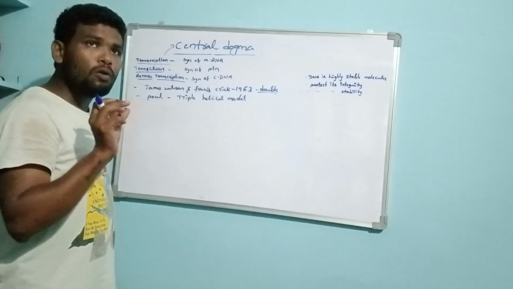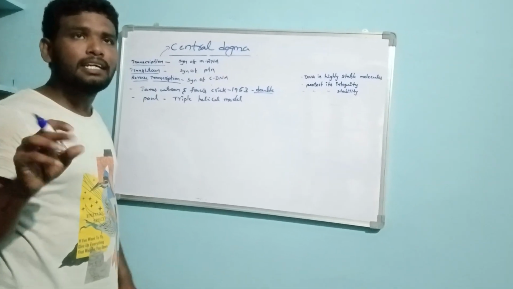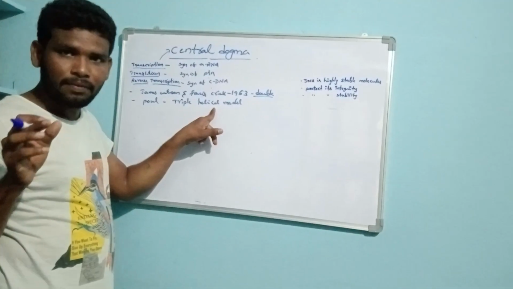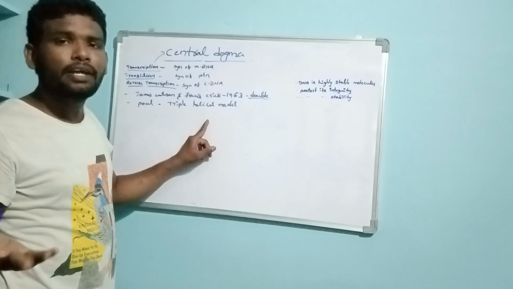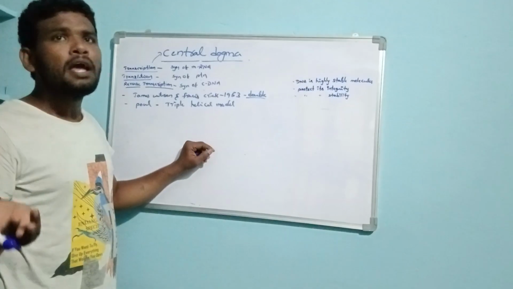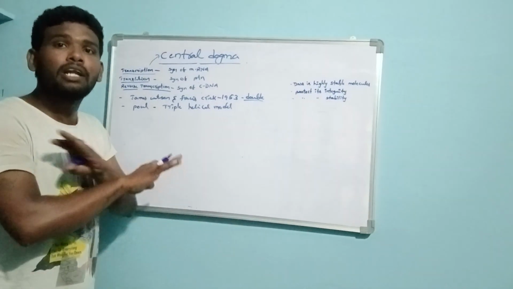Most scientists opposed this triple helical structure of the DNA, because there was no structural identification proof and no experimental evidence. So the triple helical model is totally wrong.